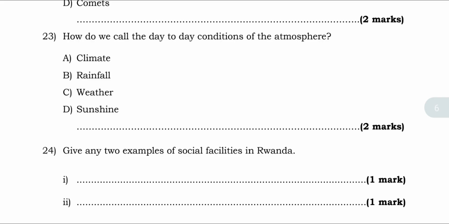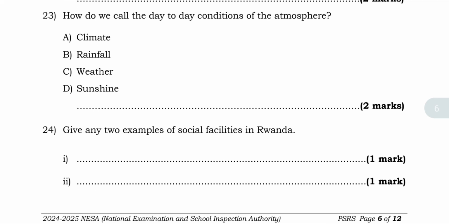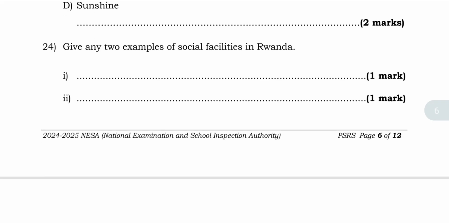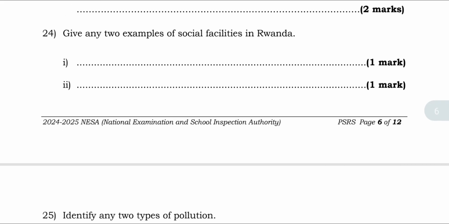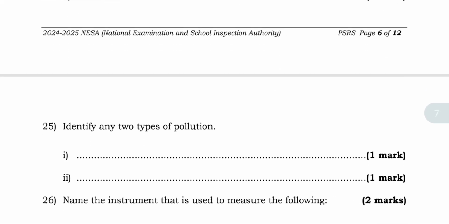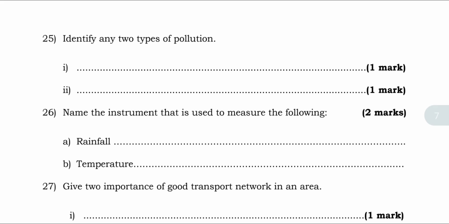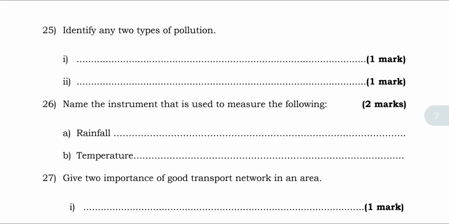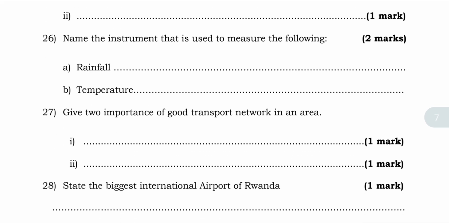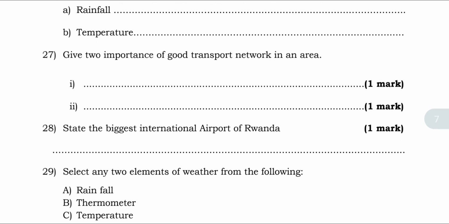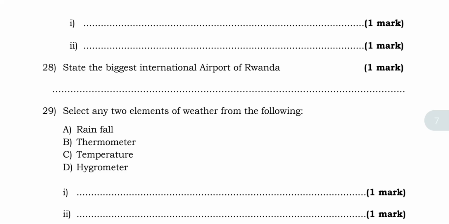And how do we call the day-to-day condition of the atmosphere? That is weather. Give any 2 examples of social facilities in Rwanda. You have to provide. Identify any 2 types of pollution and name them. Name the instrument that is used to measure the following: rainfall or temperature. Importance of a good transport network in an area. And last, 28, state the biggest international airport of Rwanda.